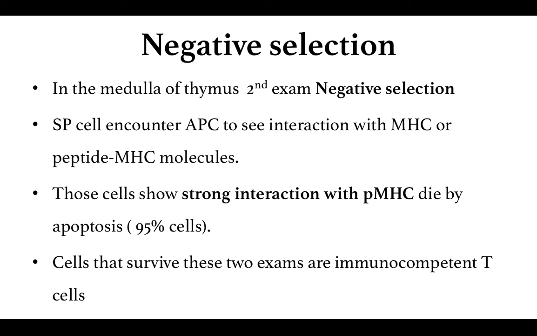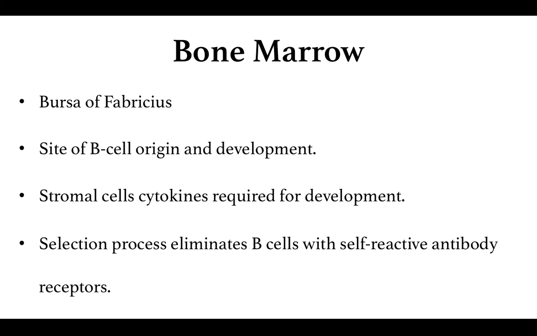After it passes the negative selection test, the mature T lymphocyte or thymocyte enters inside the medulla, and from the medulla it goes into the circulation where it can interact with the antigens.